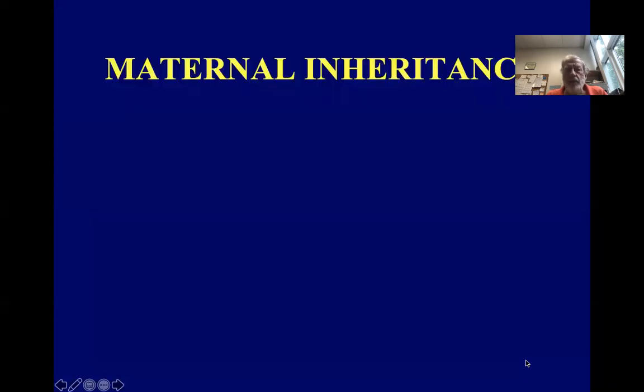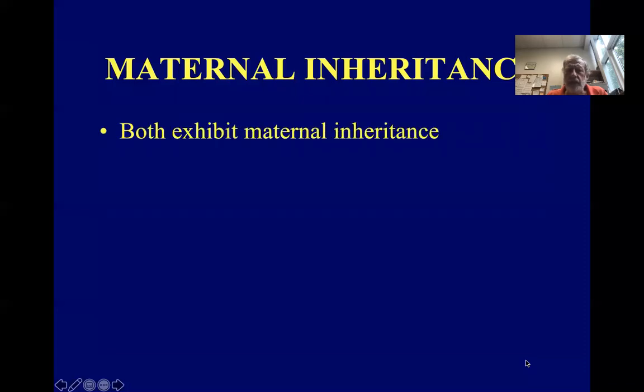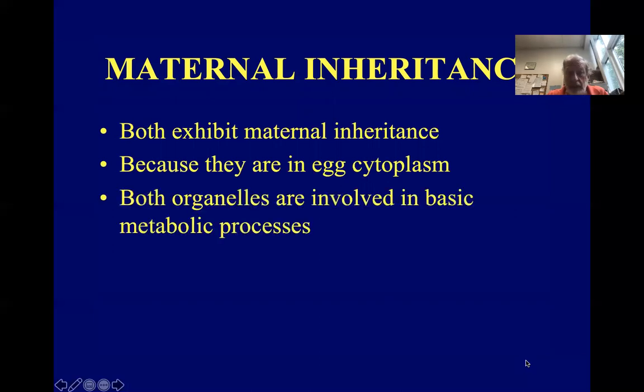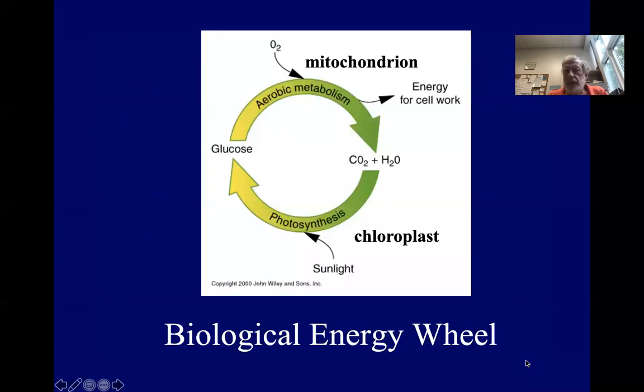So both these organelles exhibit maternal inheritance. They're always inherited from the maternal parent because they are in the egg cytoplasm. Both organelles are involved in the basic metabolic processes. As seen here, mitochondria are involved in aerobic metabolism, and of course chloroplasts are involved in photosynthesis.